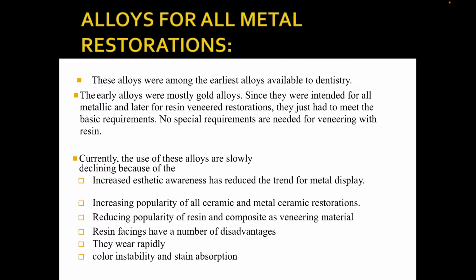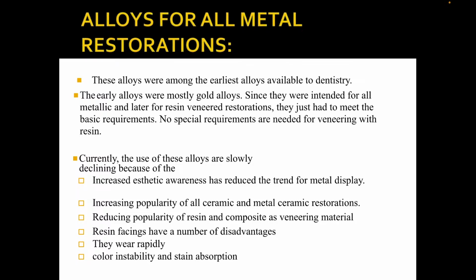Alloys for all-metal restoration. These alloys were among the earliest available in dentistry. The early alloys were mostly gold alloys since they were intended for basic metallic restorations and later for resin veneered restorations. They just had to meet basic requirements. No special requirements are needed for veneering with resin.